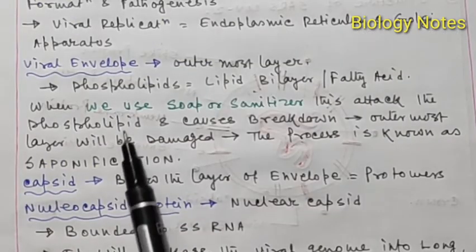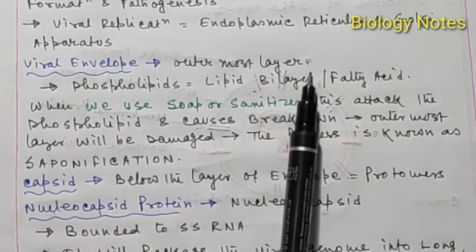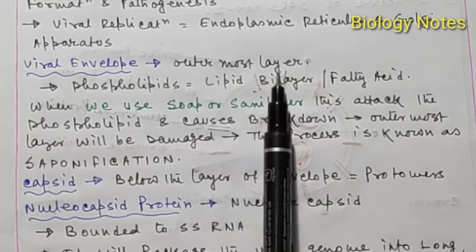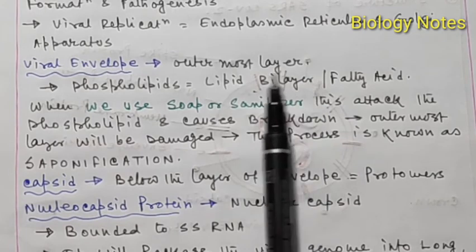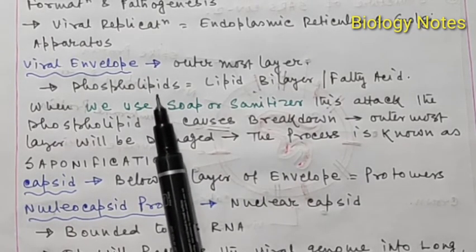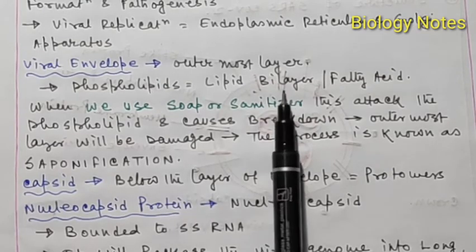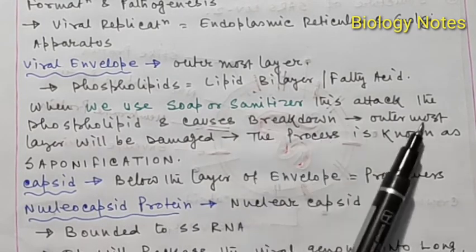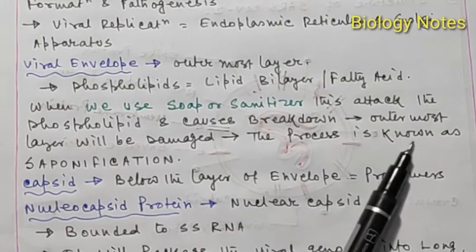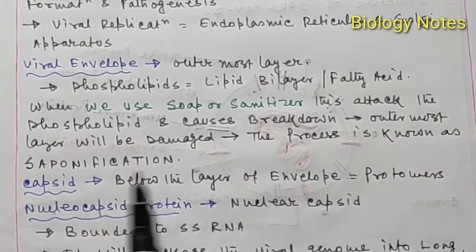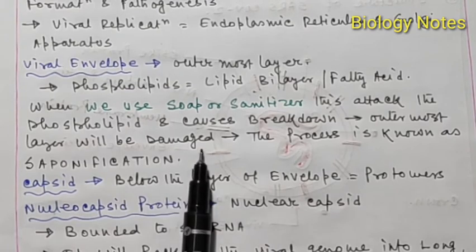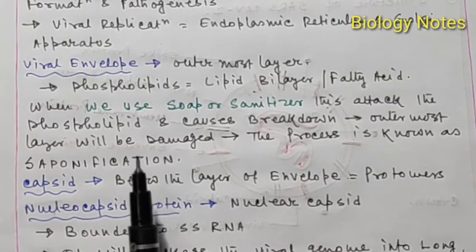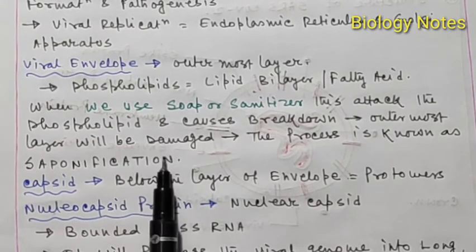Now the viral envelope is the outermost layer, which I have told you about. Since the coronavirus contains this viral envelope, it is known as an enveloped virus. This viral envelope is usually made up of phospholipid, a fatty acid lipid bilayer. When we use soap or sanitizer, it attacks the phospholipid and causes the breakdown, and the outermost layer is damaged. This process is known as saponification. So to prevent coronavirus infection, it is very important to sanitize our hands with soap or different types of sanitizer, because this will cause the breakdown of the viral envelope.